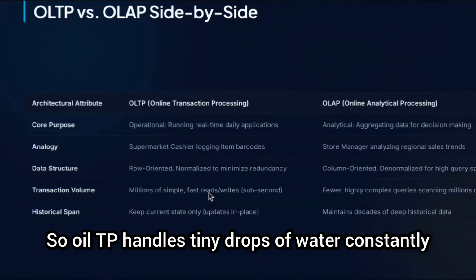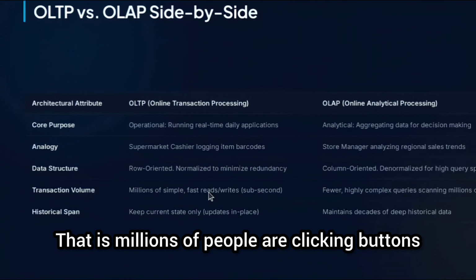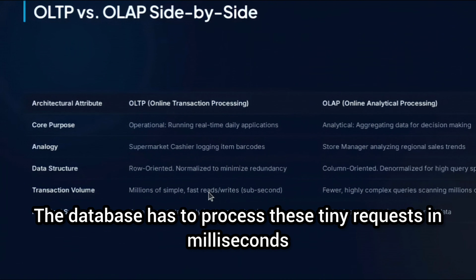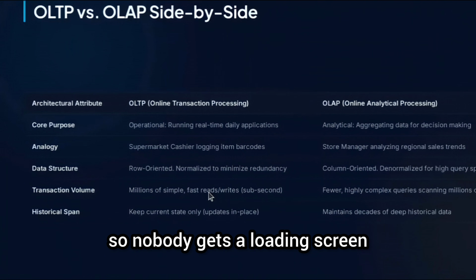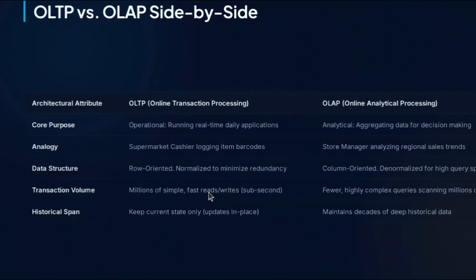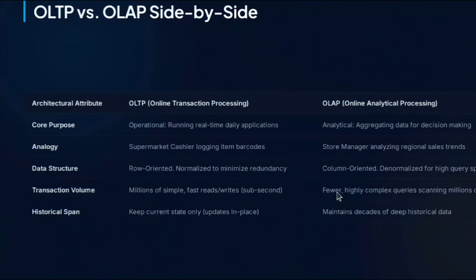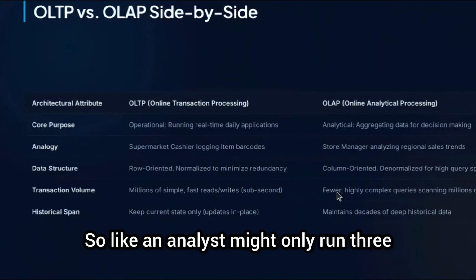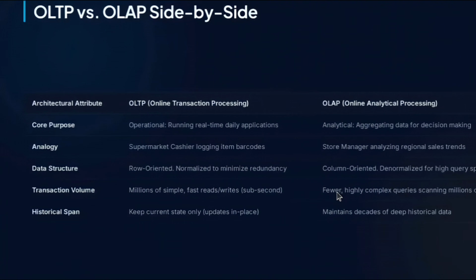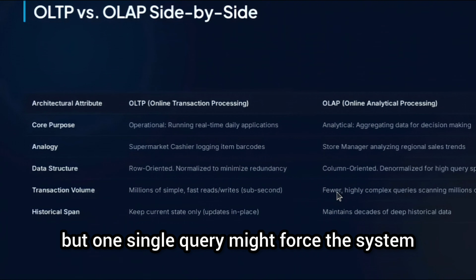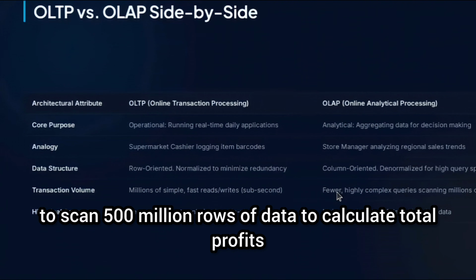Okay, now the transaction volume. OLTP handles tiny drops of water constantly. That is, millions of people are clicking buttons at the same time. The database has to process these tiny requests in milliseconds, so nobody gets a loading screen. Correct? And on the other hand, OLAP handles massive waves occasionally. An analyst might only run 3 or 4 big queries a day, but one single query might force the system to scan 500 million rows of data to calculate total profits.